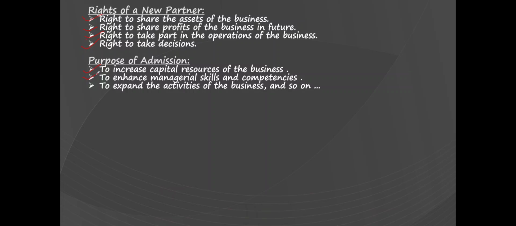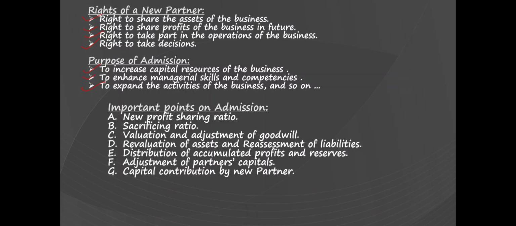Now, we are going to see the important points under admission, that is, what are the main calculations, accounts, or adjustments that have to be made under admission. The important points on admission in this chapter are: how to calculate the new profit sharing ratio, and next, how to calculate the sacrifice ratio among the old partners. Next, we will be seeing valuation and adjustment of goodwill in the firm.